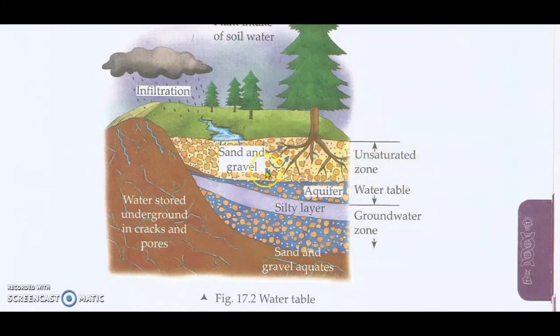There you will see the amount of water is very less. The upper layer of this zone, you see this area, this is the water table. The upper layer of this zone is called the water table. This is our water table. The water table may be deep or shallow or may rise or fall depending on many factors.